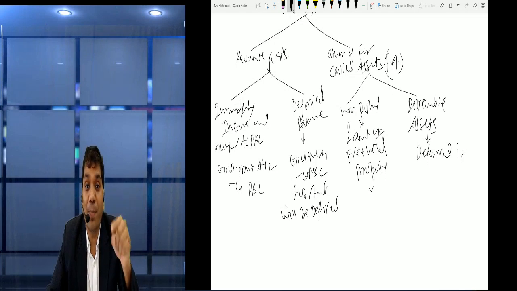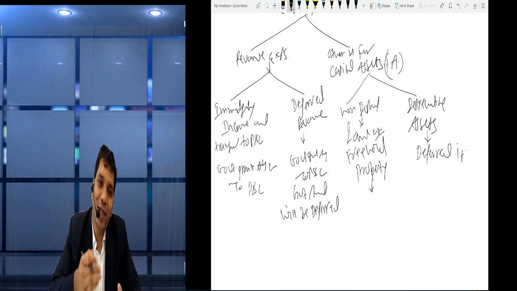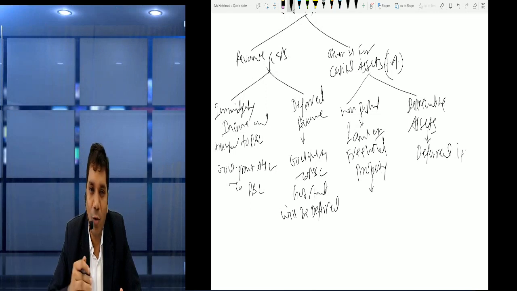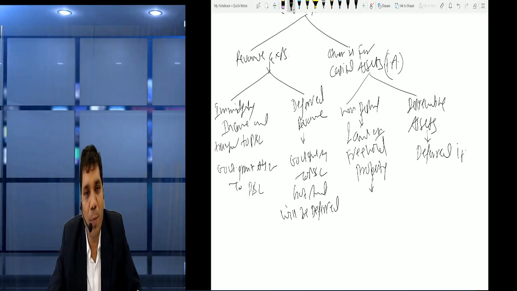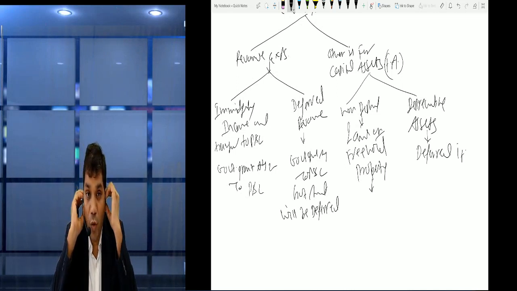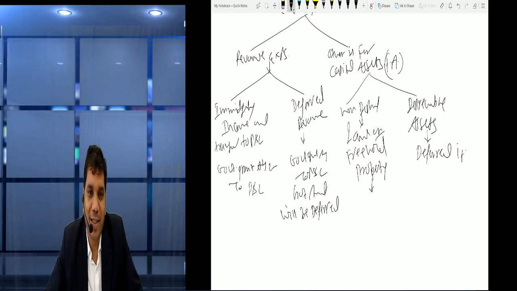Because if we do not subtract from the assets, then depreciation will be high, but on the other hand, we will show the deferred income. The entry will be the same: government grant account debit to P&L. On the other hand, our depreciation will be high, so the net effect on the P&L account remains the same. But still, Ind AS says you have to show that the government grant is deferred.